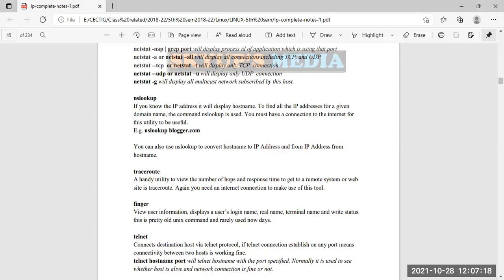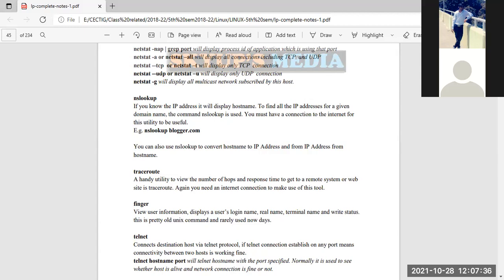Telnet, this is an important one. Telnet connects the source and the destination via the telnet protocol, to connect to a system at a remote place.